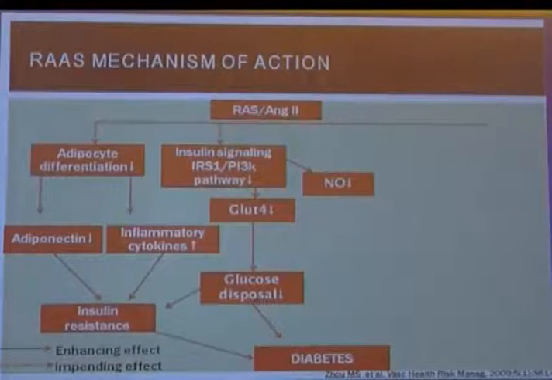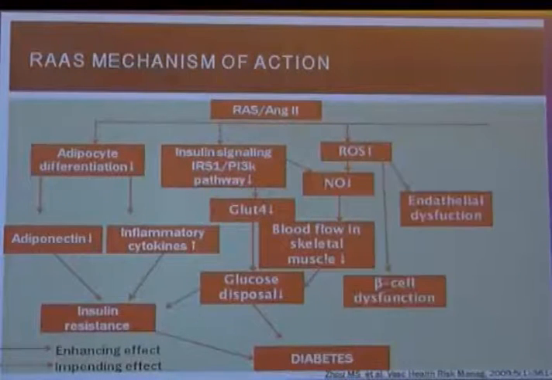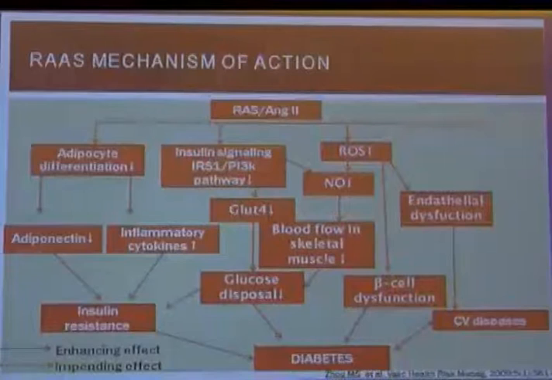It also has an effect on free radicals and nitric oxide, which reduces blood flow in the skeletal muscle, which will lead to insulin resistance, less glucose disposal, diabetes. It also leads to endothelial dysfunction. The free radicals also lead to beta cell dysfunction, which again causes diabetes. So, through various mechanisms, either beta cell dysfunction or insulin resistance, RAAS activation can cause diabetes.